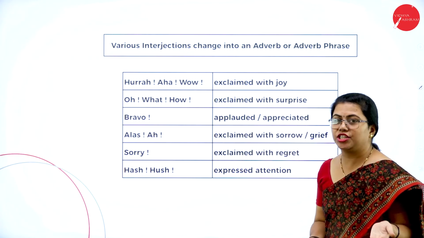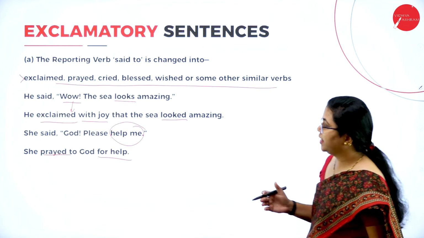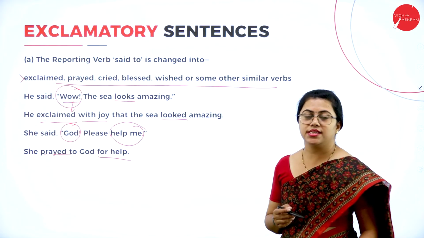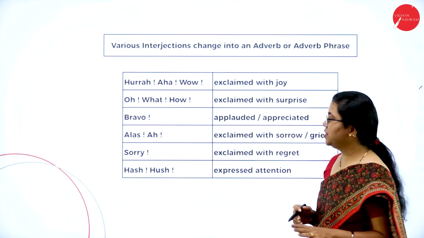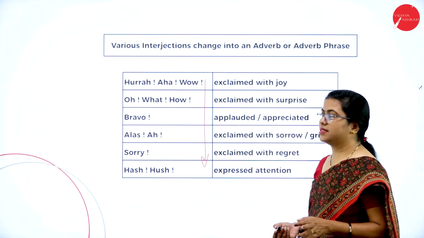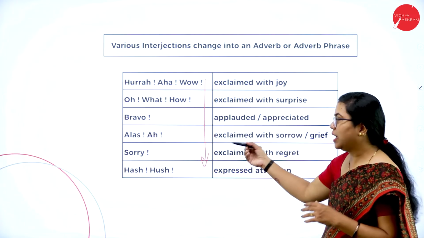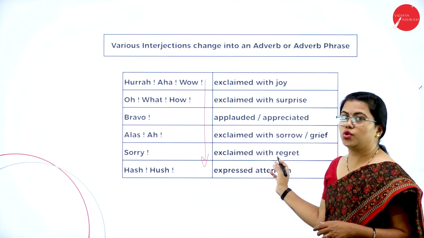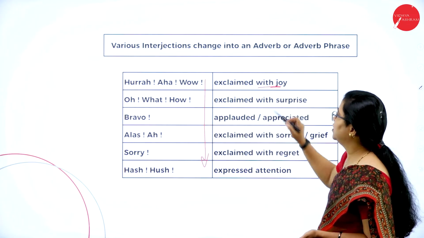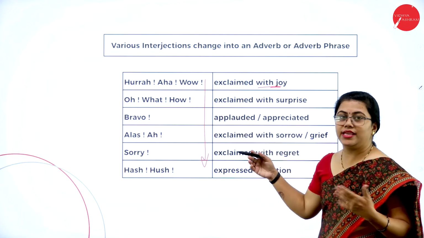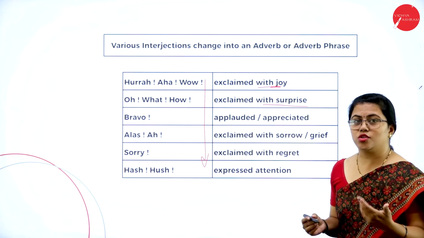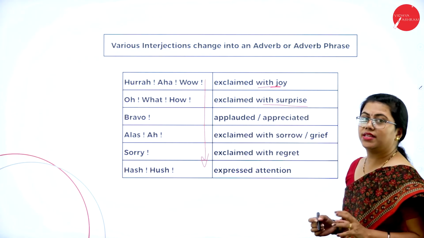So how the interjections are used. Hope you just now saw what an interjection is. So these are the interjections that we used in this sentence. So how do you change those interjections here? Here you can see these are the possible interjections that will be there in a sentence. I'm just giving you examples. Something related to this, you can use these words only. So this hurrah, aha, wow, all these, that is something done with joy. Oh, what, how, all these are actually with surprise. What a surprise! Oh, you got it! So this is all done with surprise.